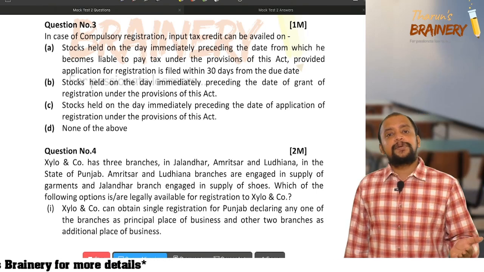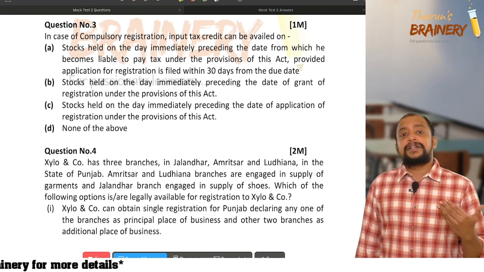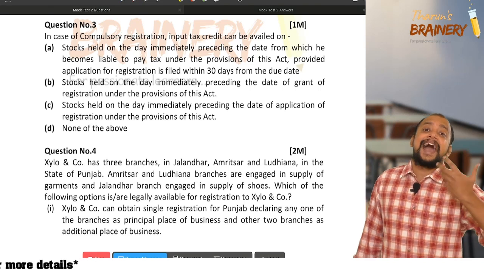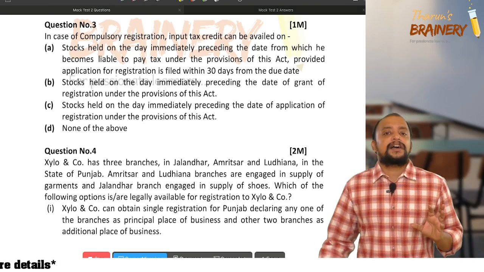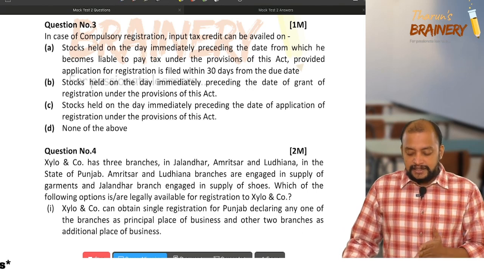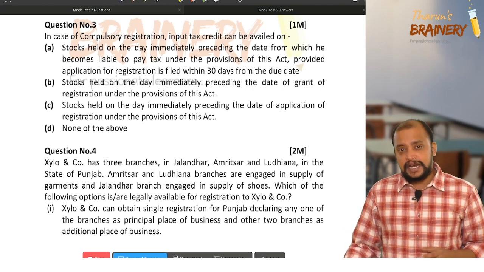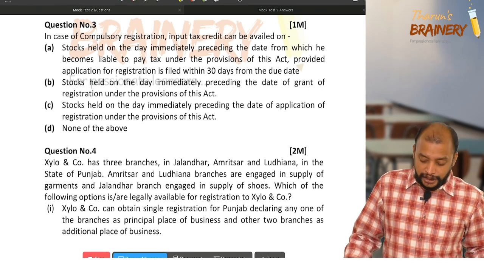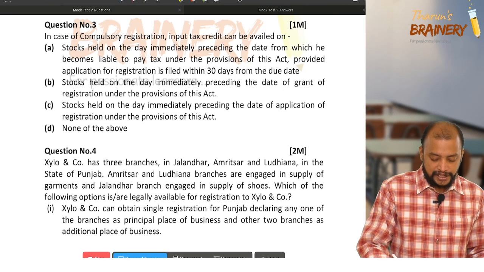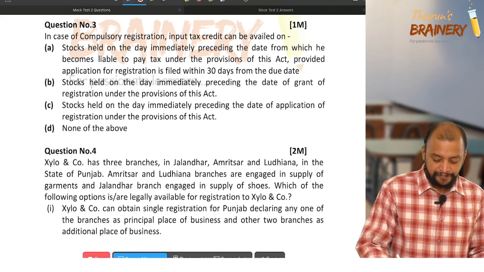In case of compulsory registration, a person is liable to get registered whenever they commence the business or commence the activity covered under compulsory registration. So therefore, option A: they are making application within 30 days, and can they take ITC on the closing stock? Yes, they can take ITC on the closing stock. So option A itself is the answer.